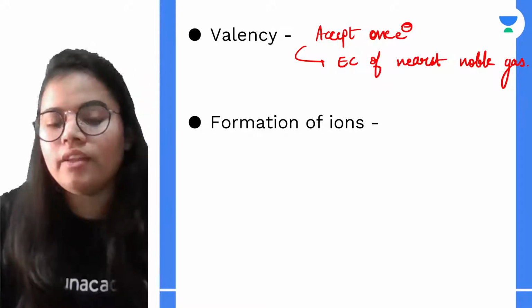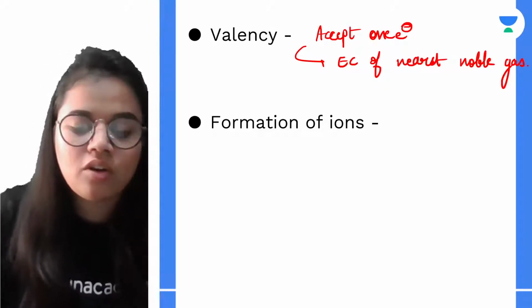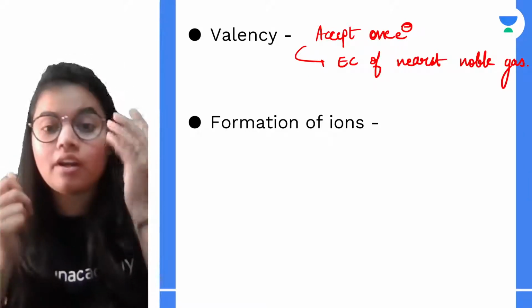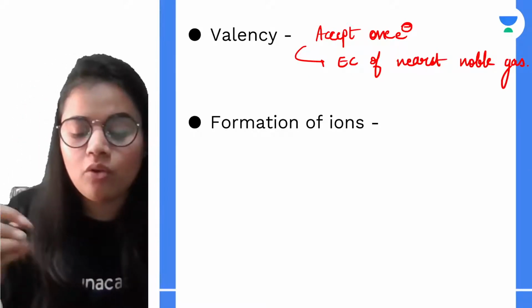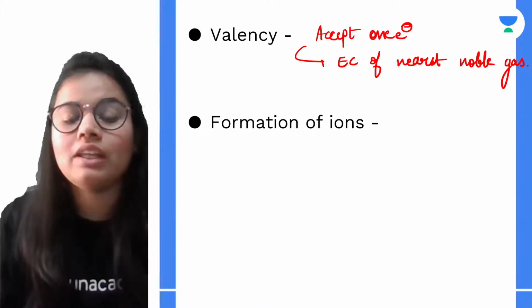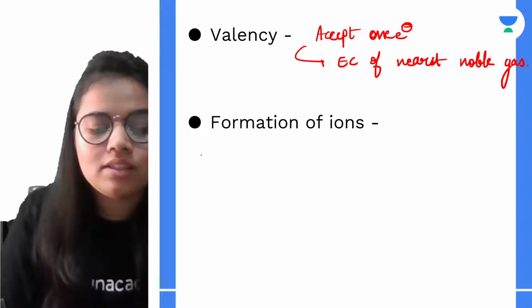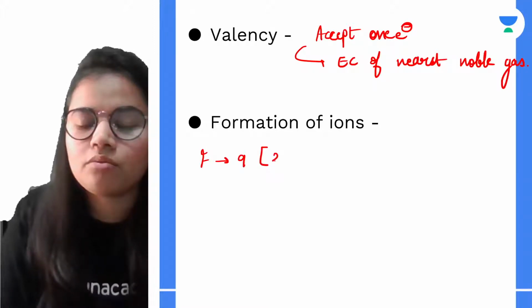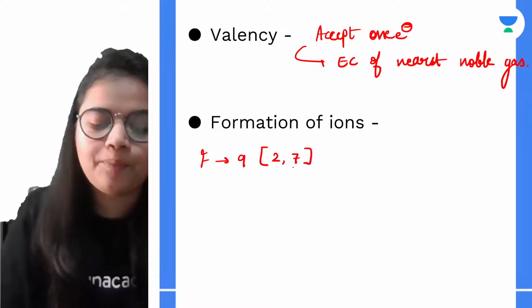Correct? Now, next is formation of ion. If I go for the formation, how are the ions formed in the case of the halogens? We will be starting with fluorine, having atomic number of 9, configuration being 2, 7.